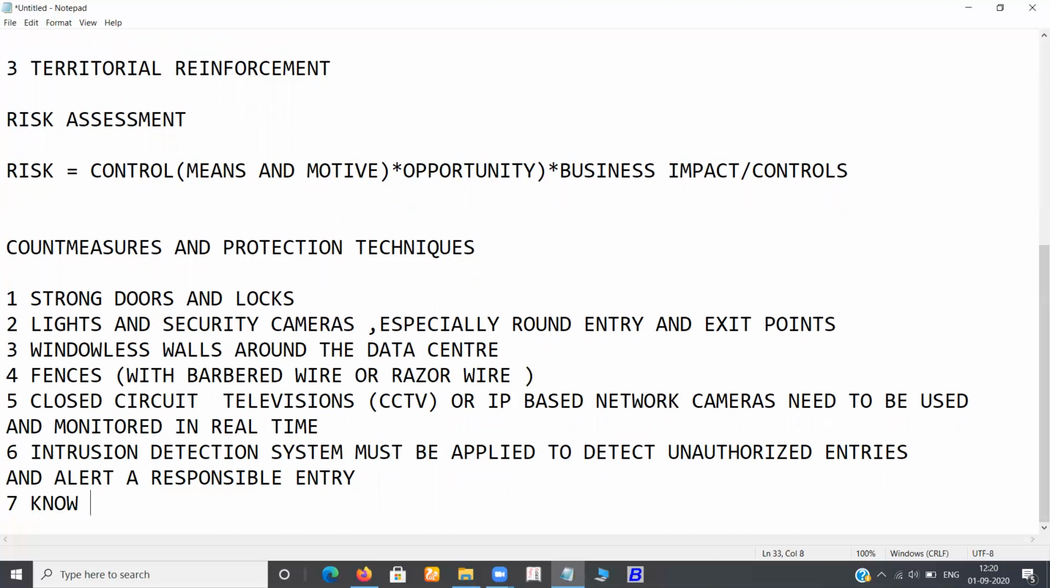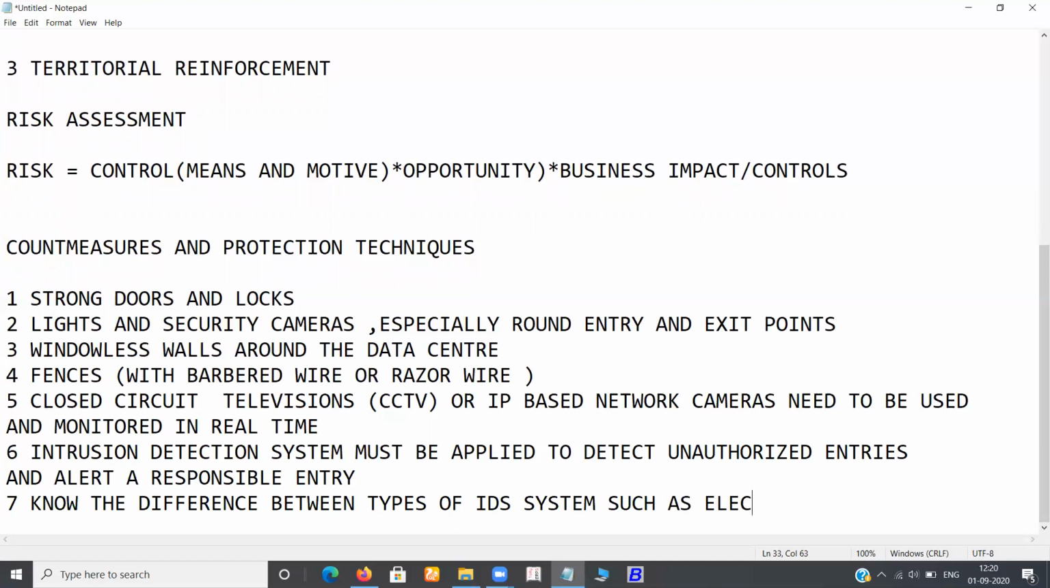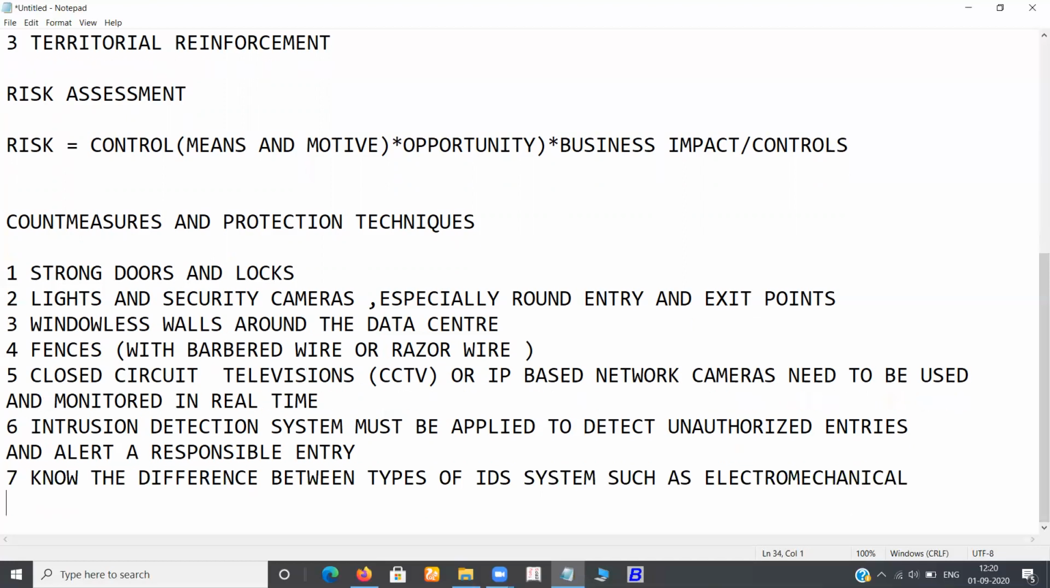the difference between types of IDS systems, such as electromechanical and volumetric. These were the countermeasures and protection techniques.